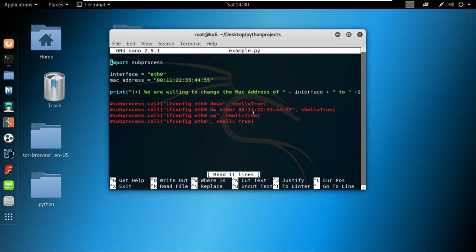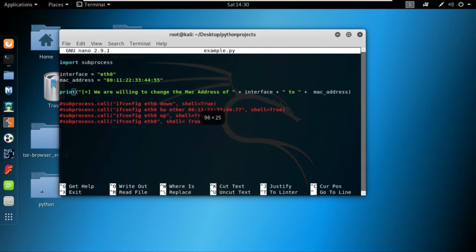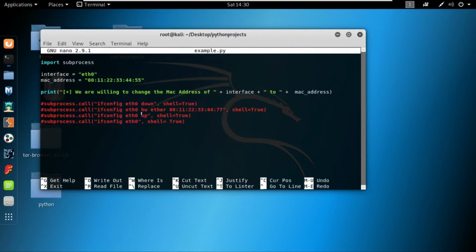In this video, we'll continue where we left off in the previous video, where we printed out these variables and these strings, concatenated each one together, and printed them to the console. In this video, we will replace this eth0 with the variables, and also this MAC address. So we'll implement these variables in this Mac changer program.